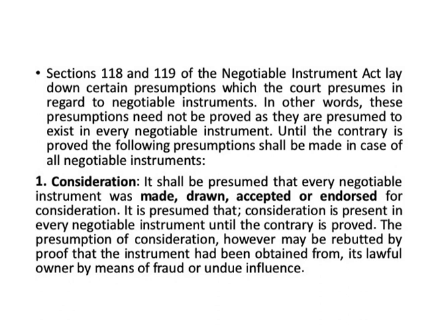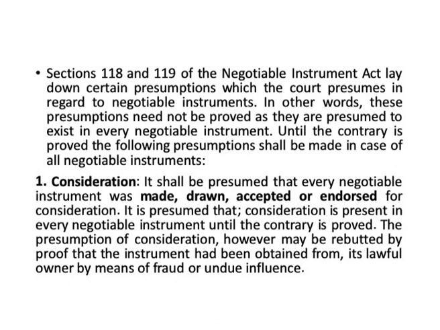Until the contrary is proved, the following presumptions shall be made in case of all instruments. And the first presumption is consideration, the most important presumption. So, it shall be presumed that every negotiable instrument was made, drawn, accepted or endorsed for a valid consideration. It is presumed that consideration is present in every negotiable instrument until the contrary is proved.